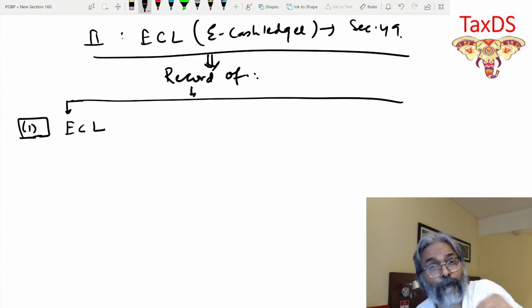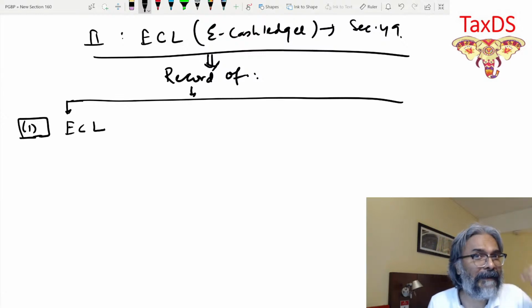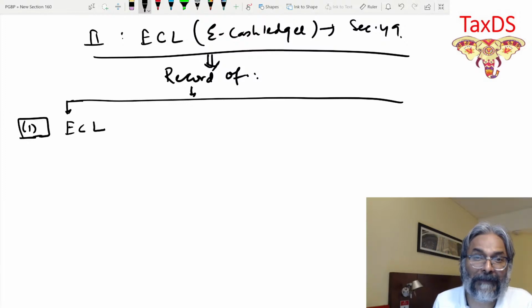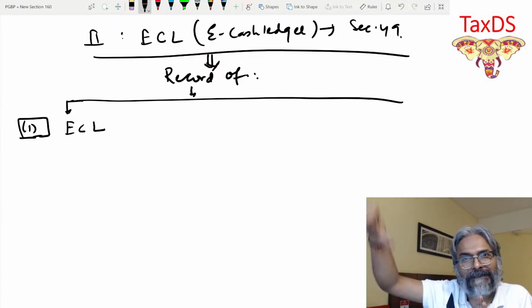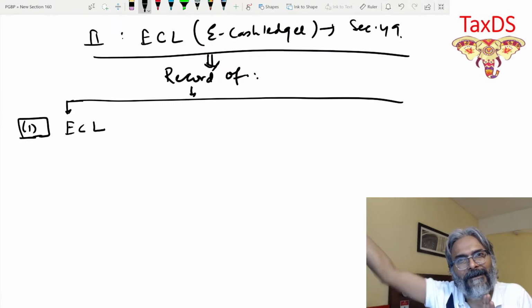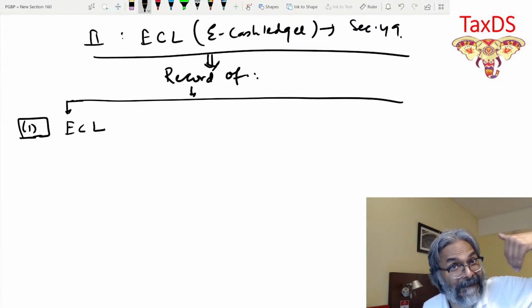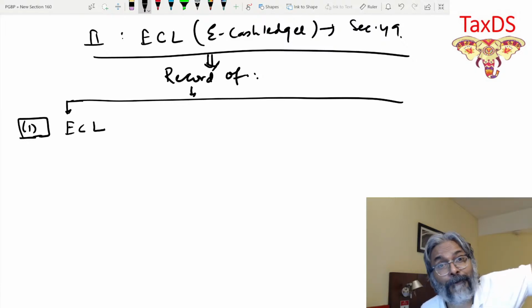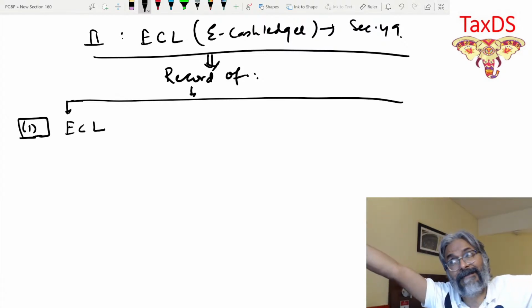Think from the government point of view. These entries, who is making them? You are not making them. As a taxpayer, the entries are made by the government. So if the money comes in, the government will credit you first. And then thereafter you will make the payment towards tax, penalty, interest, fees, etc. Then the debit will happen. The government will debit you. In ELL, the government will first put up the liability statement, so they will make you the debtor. They will debit you in ELL. And thereafter, once the payment is made, they will credit you.